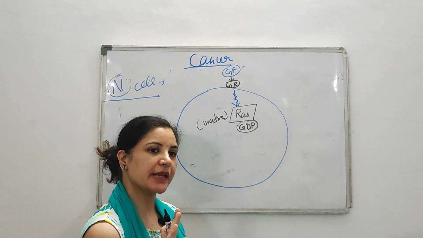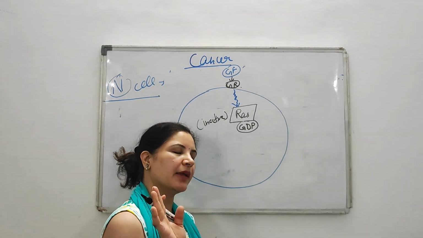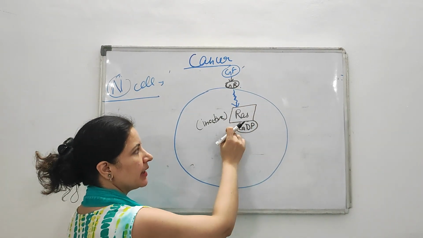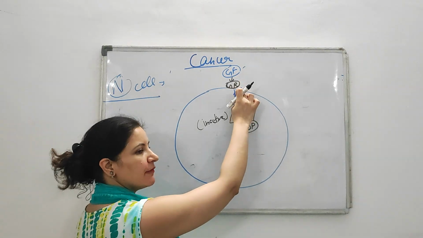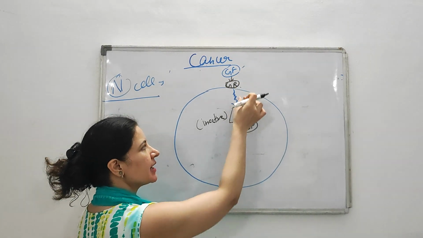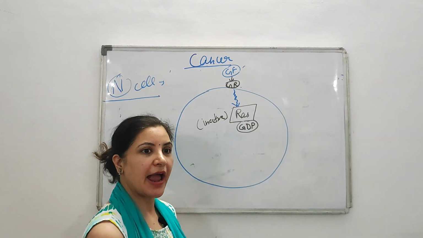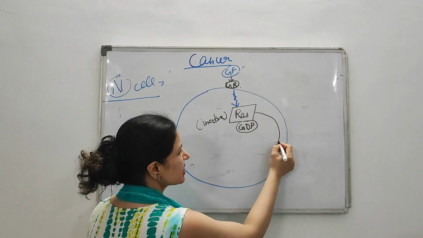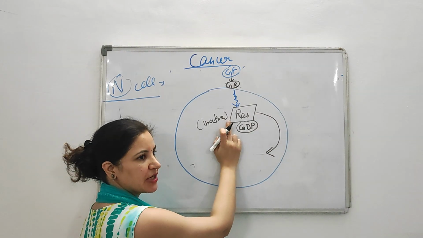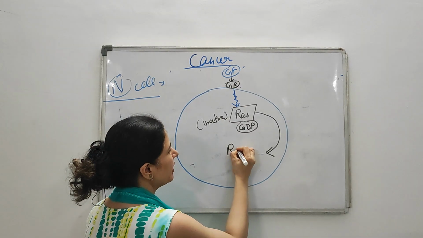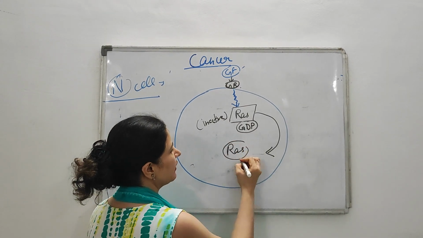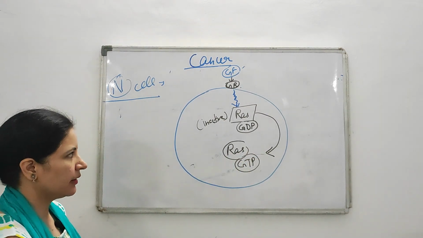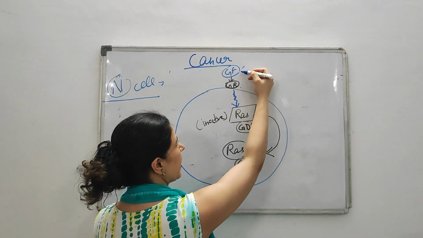Now suppose RAS is in inactive form, it's in sleepy mode. RAS is sleeping. Okay, I am sleeping when GDP is attached. But when the stimulus comes, when growth factor comes and combines with the growth receptor, this complex sends a signal to the RAS: you should activate, just wake up and do your work. Okay. Then as the stimulus comes, some kind of conformational change occurs in RAS, and this GDP will convert into GTP.